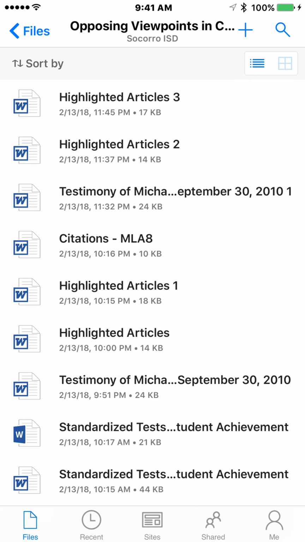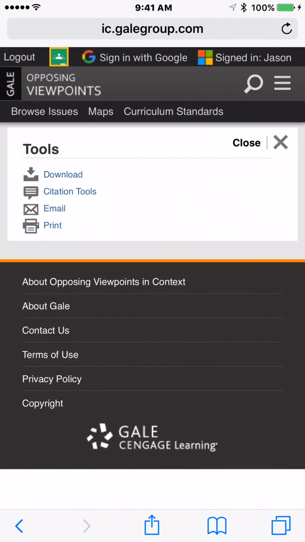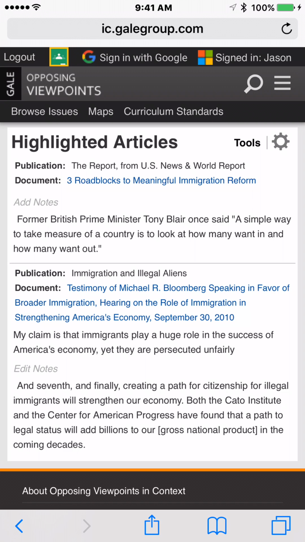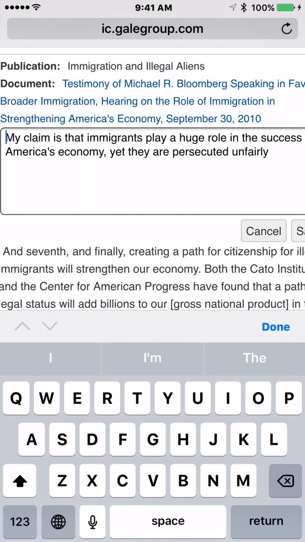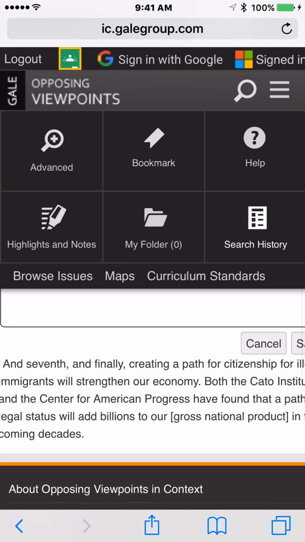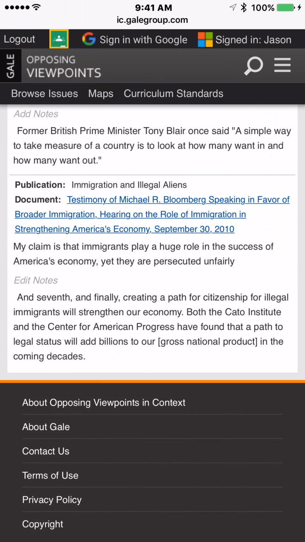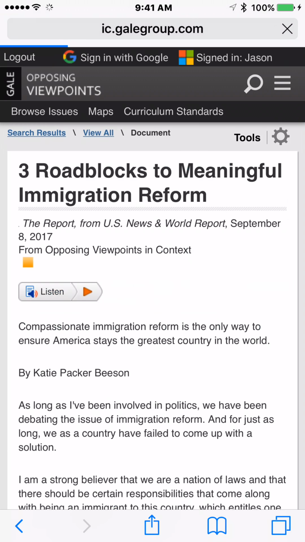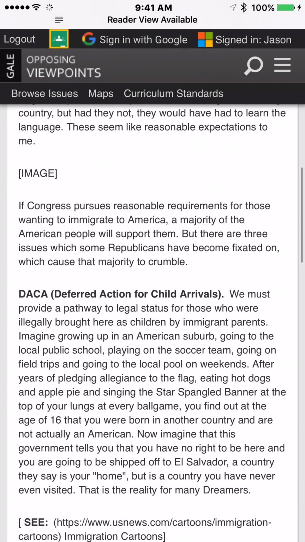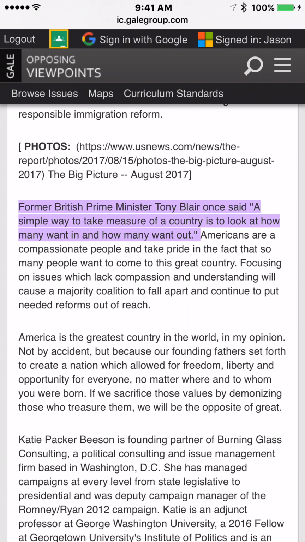Okay. I'm going to go back to my browser mode here, and I'm going to go back to Saved Searches. We can click it from here. Oops. Our highlighted articles, 3 roadblocks. There we go. Let's see if we can defeat this whole crazy highlighting bug. So we have that there, right?